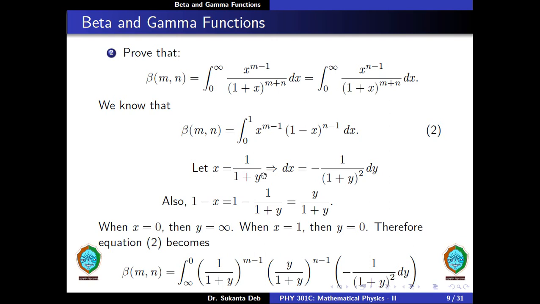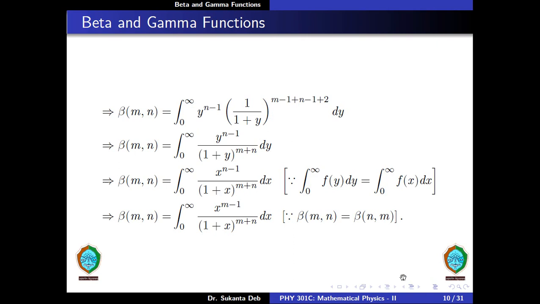When x is equal to 0, then we get y is equal to infinity, and when x is equal to 1, then y is equal to 0. Therefore, equation 2 becomes beta of m comma n is equal to integration from infinity to 0 into 1 by 1 plus y to the power m minus 1 into y by 1 plus y to the power n minus 1 into dx is equal to minus 1 by 1 plus y whole square dy.